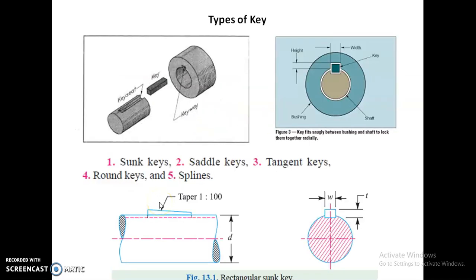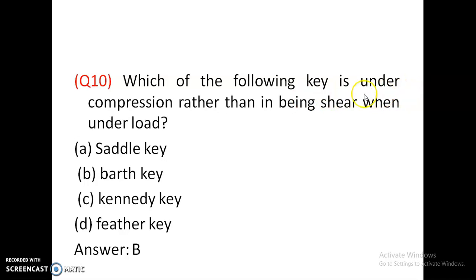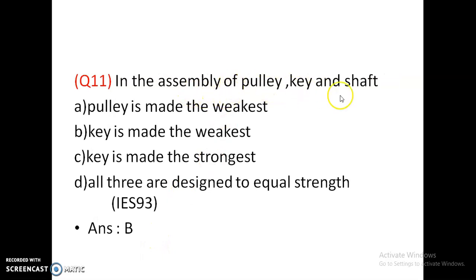Option A is correct. Which of the following keys is under compression rather than shear when under load? Saddle key, Barth key, Kennedy key and feather key. Barth key is the answer. In assembly of pulley, key and shaft, pulley is made the weakest, key is made the weakest, key is made the strongest, or all 3 are designed to equal strength. Key is made the weakest because if it fails, only the key will fail; pulley and shaft will not be affected. So key is made the weakest.